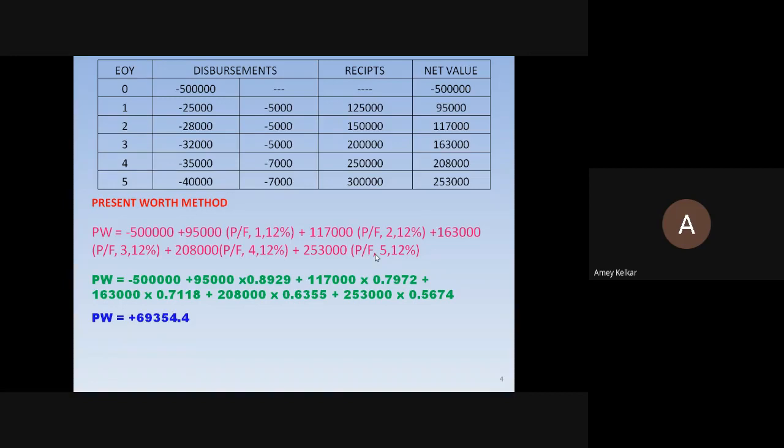Naveen, Ravin, if you're solving, take time and confirm. Sir, I have taken correct values only from the table.